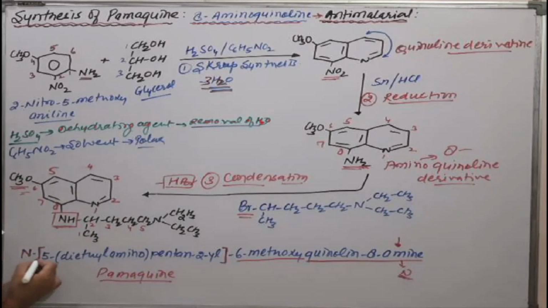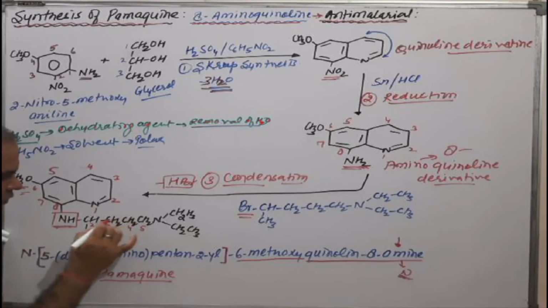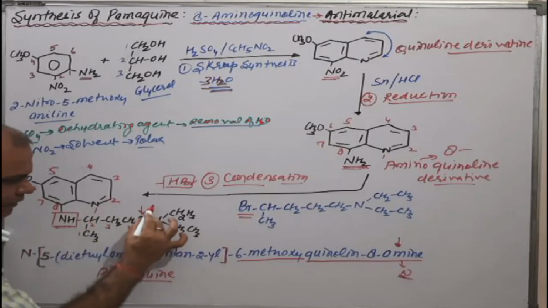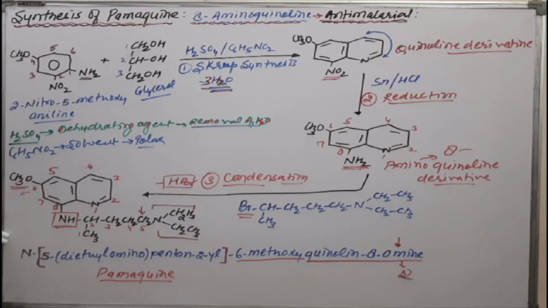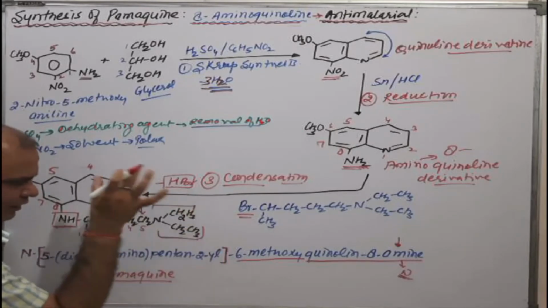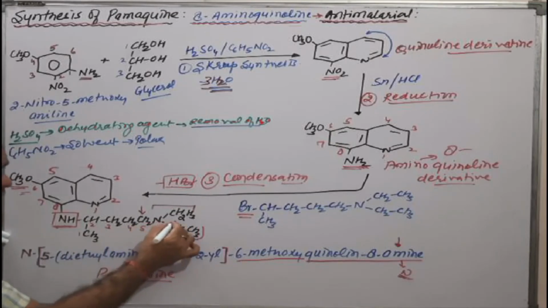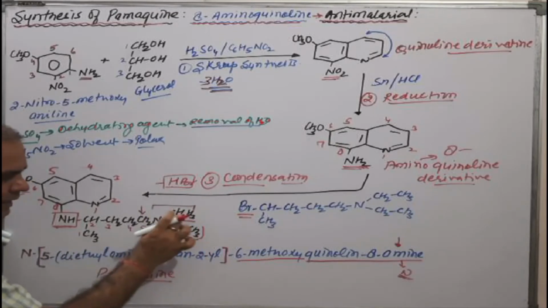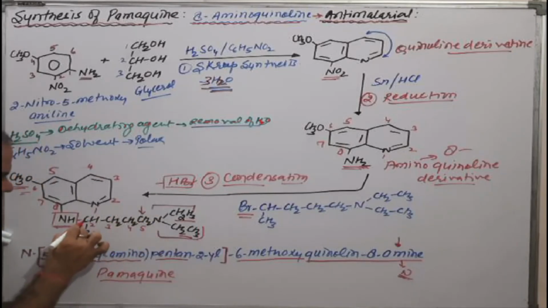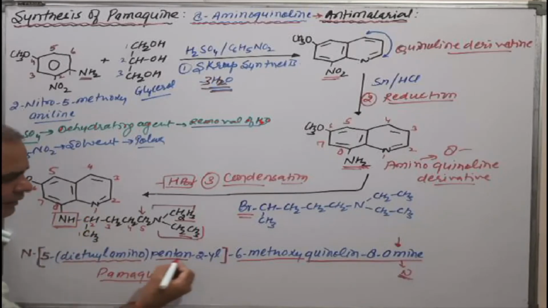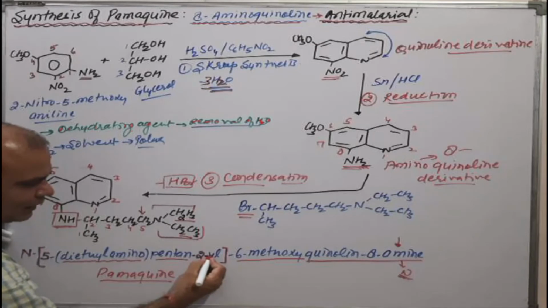First we put the 5th position, because the 5th position has this substitution. What is the name of this substitution? Diethylamino. Here, diethylamino, and the remaining part is pentane. The pentane itself is joined through the 2nd carbon of the chain, that's why we put 2-yl.